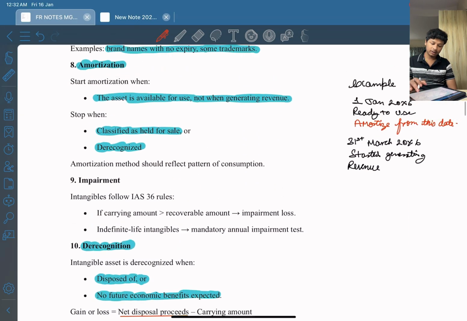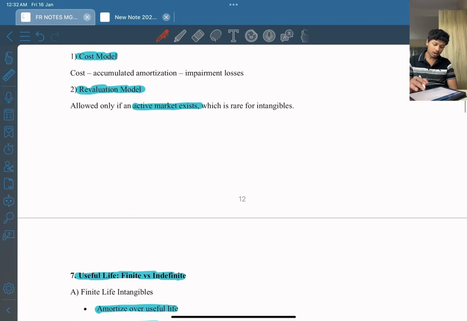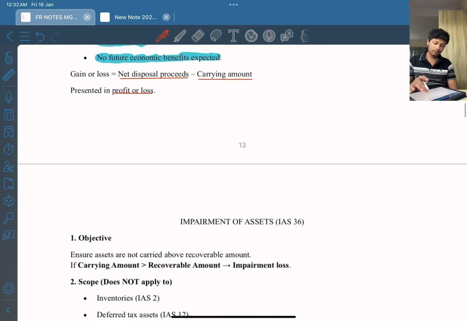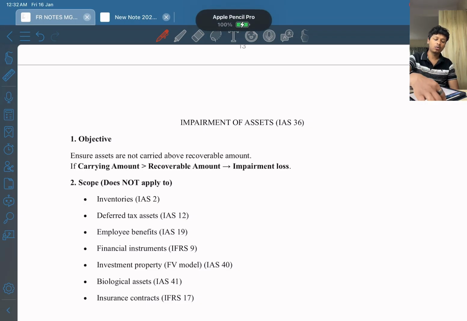I hope this is clear, and that is all for the intangible asset. I know this is a short video, but if you want, you can go to the property, plant and equipment lecture to understand revaluation better. Okay.